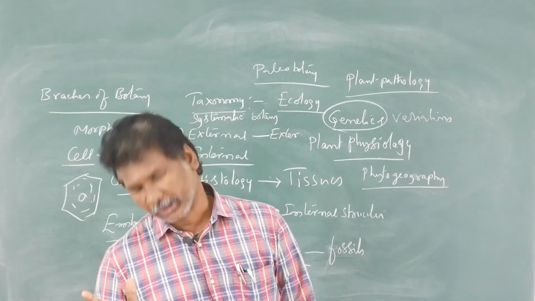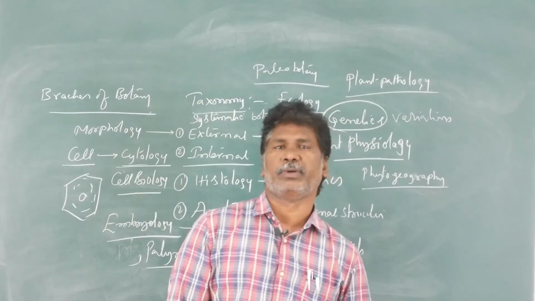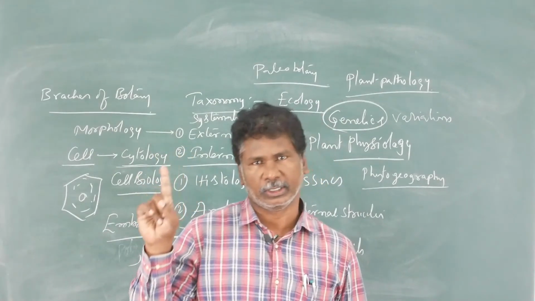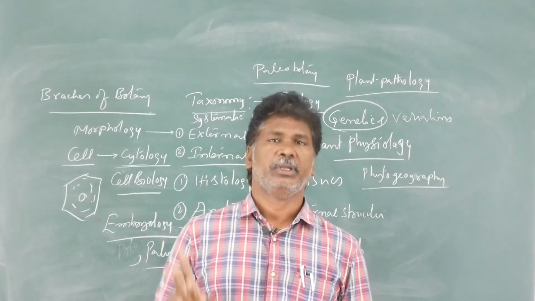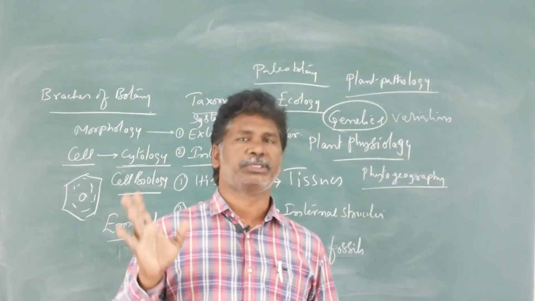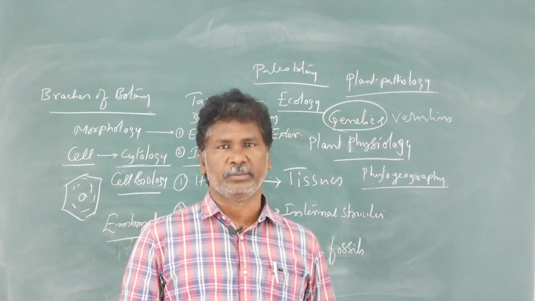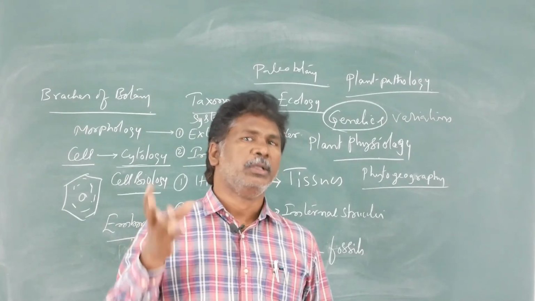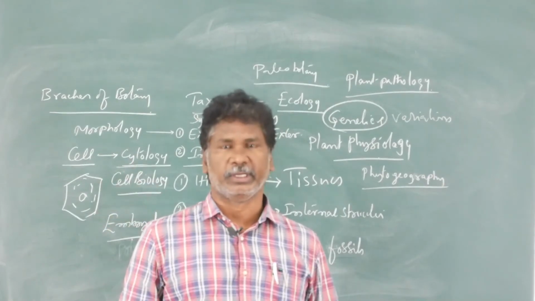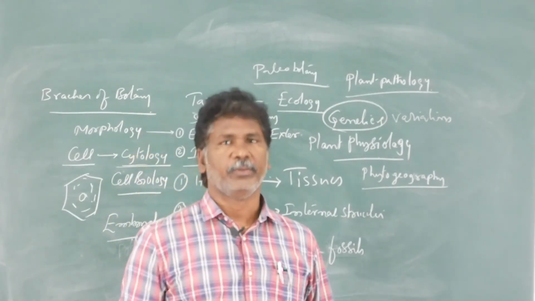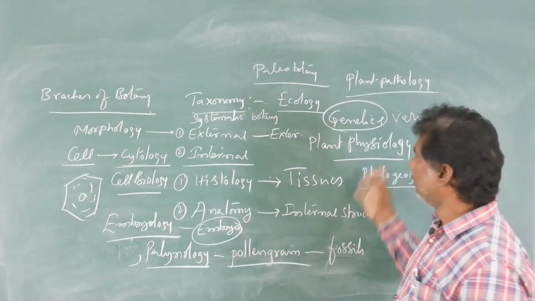In plant pathology, first of all you study the causal organism, then the disease characters called symptoms, and finally the preventive and controlling measures. Just knowing the pathogen is of no use. Nowadays scientists work much on the coronavirus, so they developed a vaccine in human pathology, that is medicine.